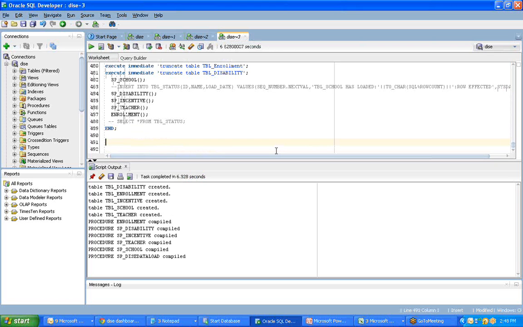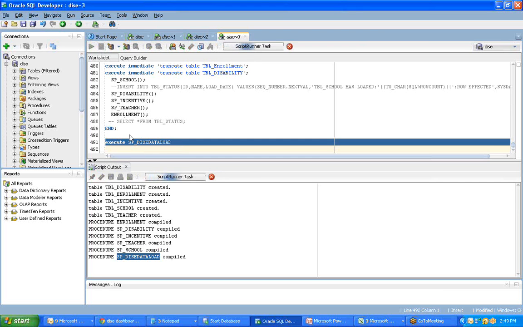Now do a cross check. Now do an execute. So simply click execute on this particular procedure name. Control C, Control V. Done. Execute. Now wait for the entire procedure until all the tables are being loaded.